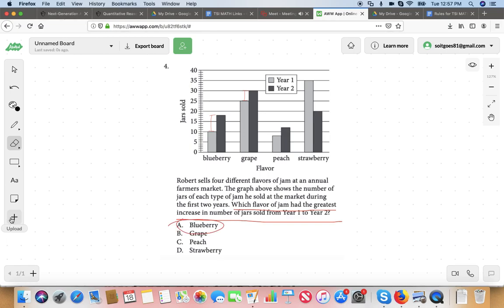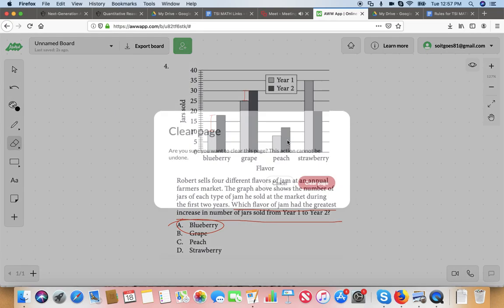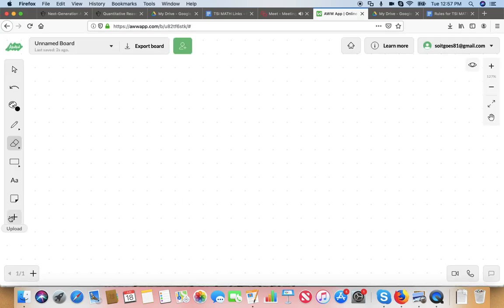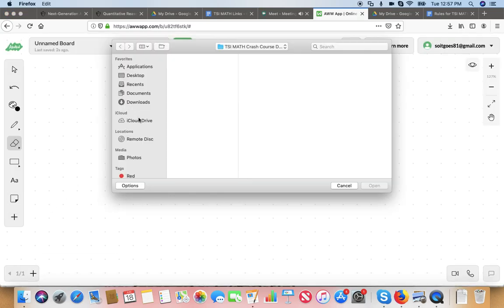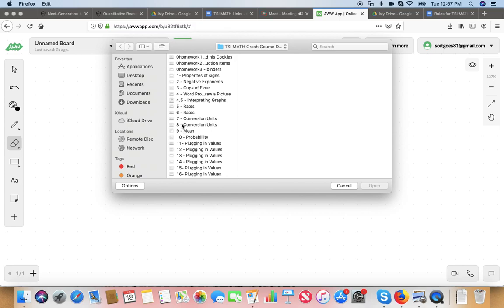All right, I really recommend using that method of title, y-axis, x-axis, key, then lastly look at the data. I think it'll help with the accuracy of your interpretation of graphs and charts. And we'll see some more of those coming up later. Rates, yes, rates.